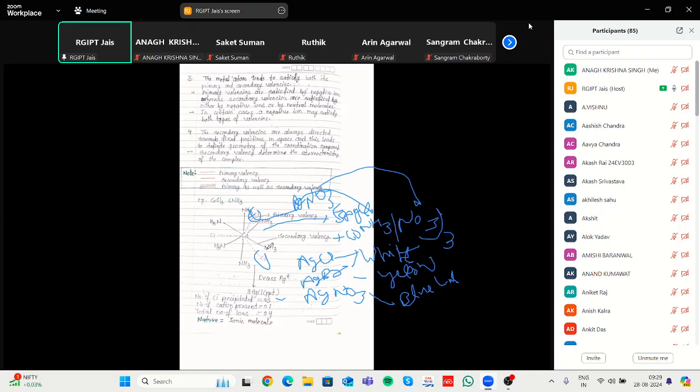That's why the number of ionizable ions that the complex can give, how much complex is formed, and the number of cations present is, in this case, 1. That's why the total number of ions is 4.